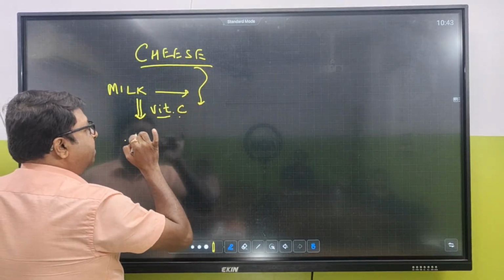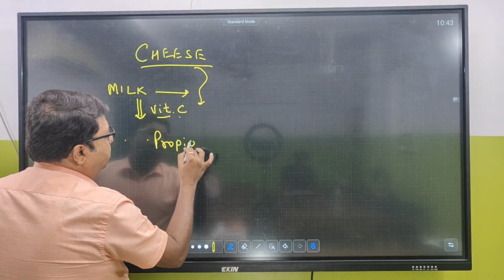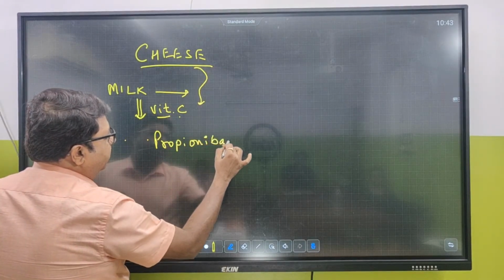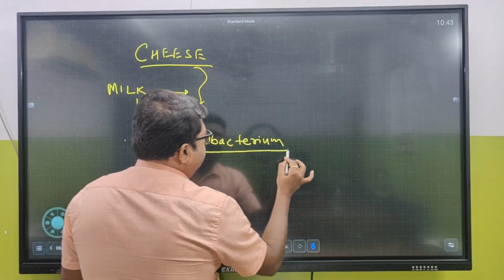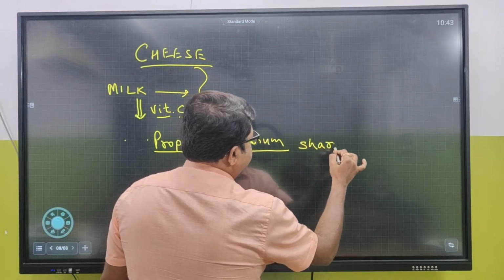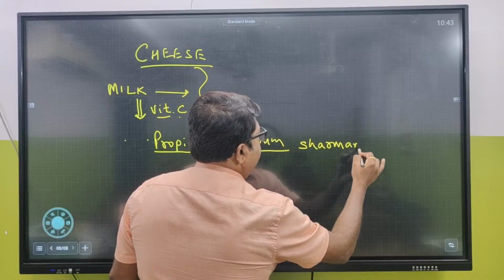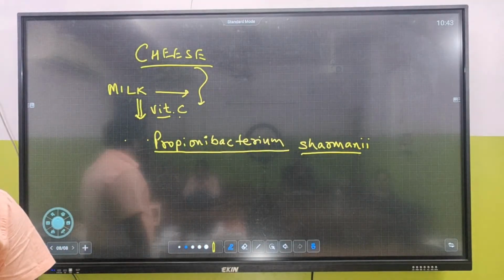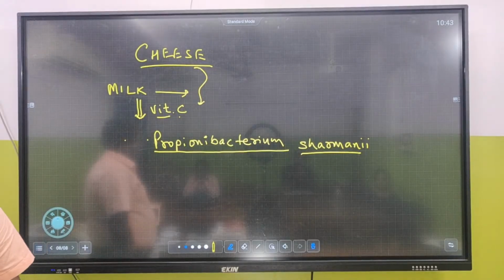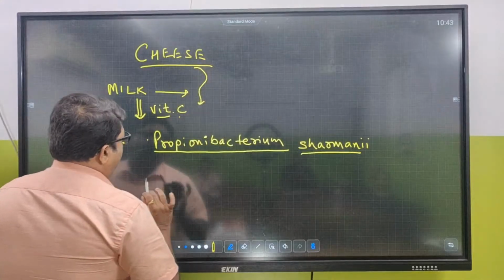And on that separated product, if you add a bacterium named Propionibacterium shermanii, it makes what? Cheese.